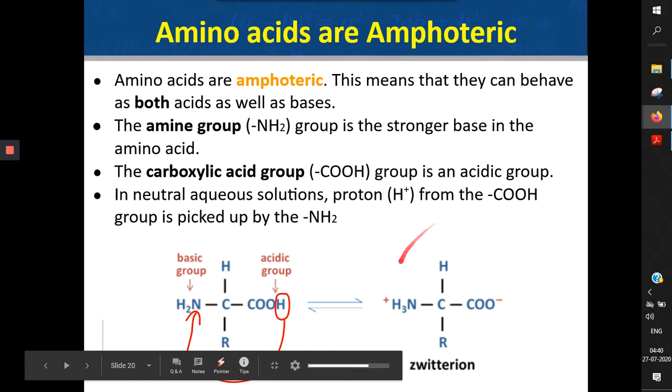Such kind of a molecule is called a Zwitter ion. A Zwitter ion will, at one particular pH, attain this kind of configuration where its positive and negative net charge will be equal. So the net charge becomes 0. Okay. So amino acids have the ability to become Zwitter ions because they can become amphoteric. So this group will behave like a base and this group will behave like an acid in this condition.